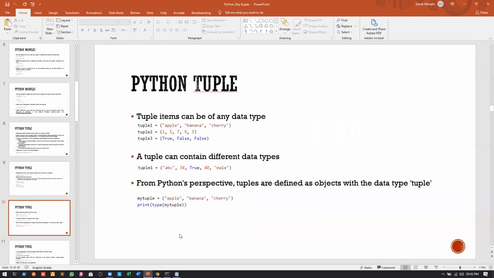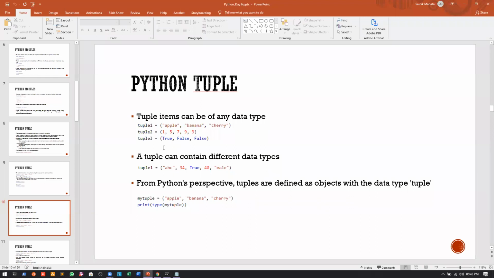Okay, now tuple items can be of any data type. You can see the first 3 examples. The first tuple has 3 elements, and all 3 elements are strings. The second tuple has 5 elements, and all the elements are integers. And the third tuple has 3 elements, and all the elements are Booleans.